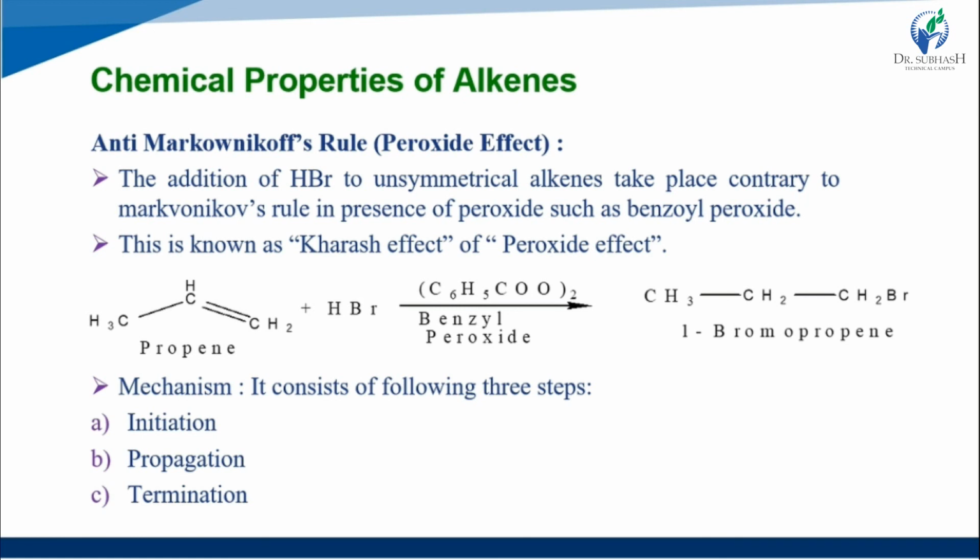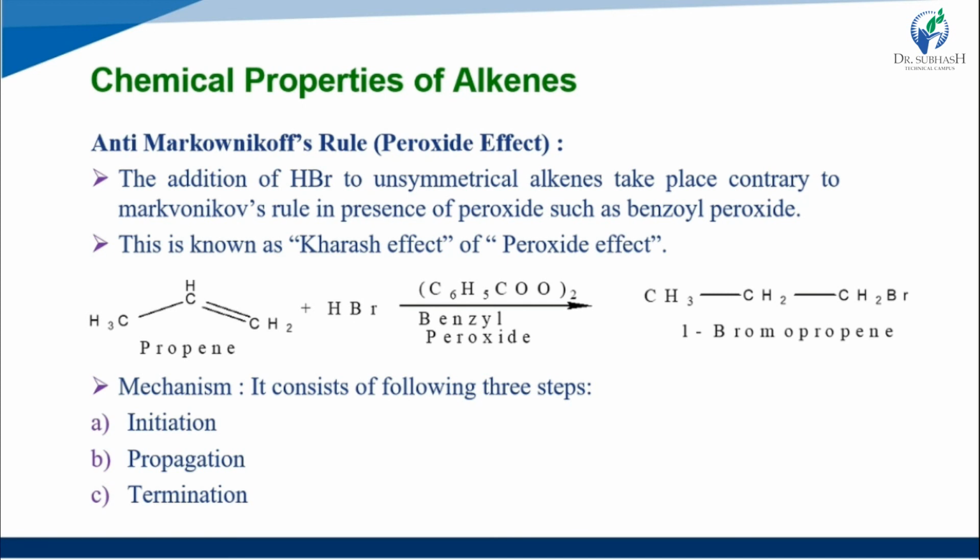So propene plus HBr reacts in the presence of benzoyl peroxide, C6H5COO, giving CH3CH2CH2Br, named 1-bromopropane.